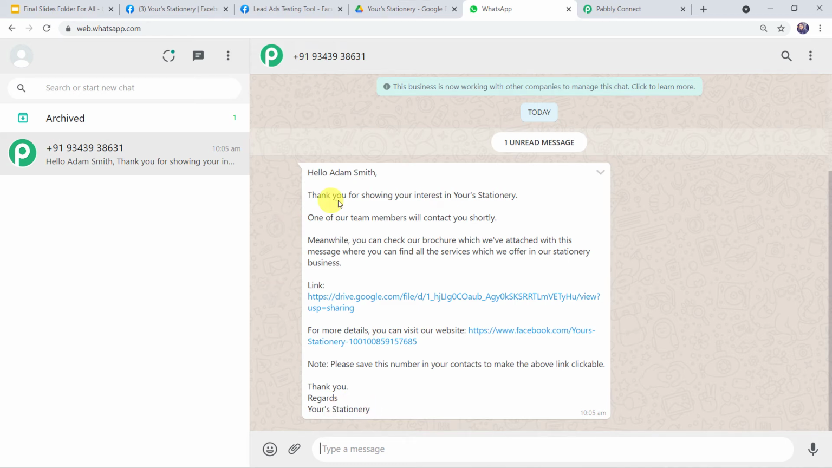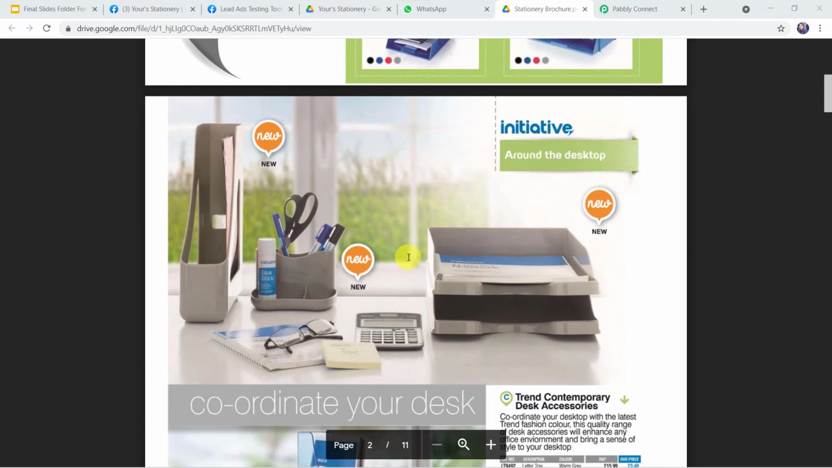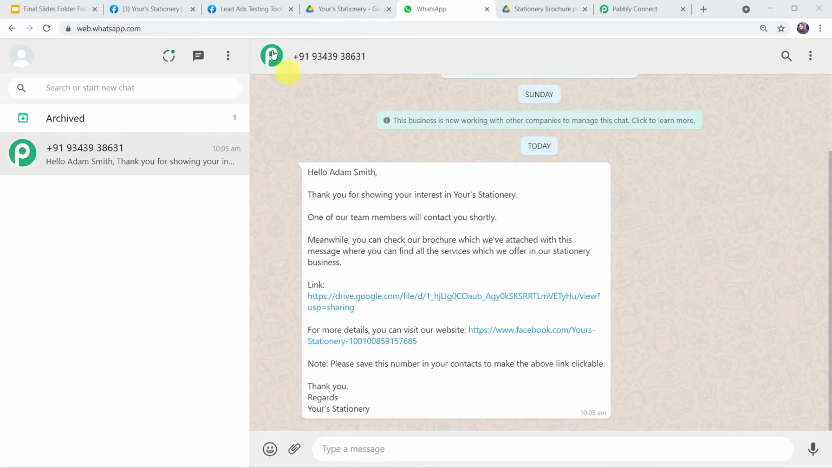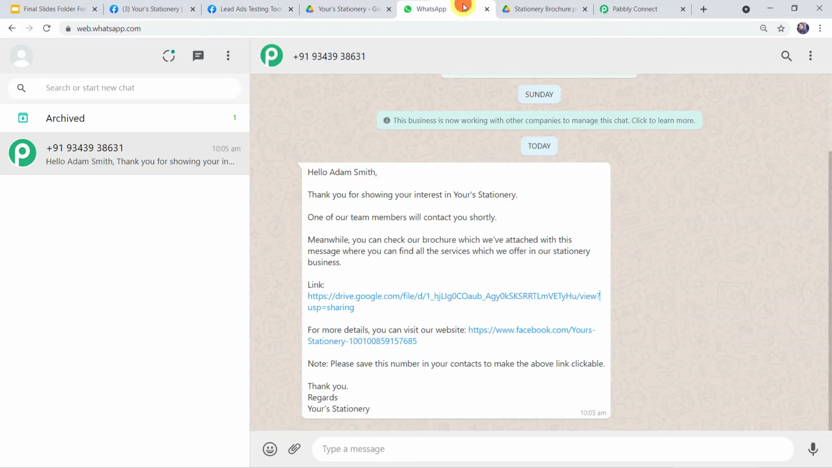Okay, so a message is sent on the WhatsApp number of the customer. So now let us check this link also. What is there inside this link? And here I can find the stationery brochure which is shared on the WhatsApp number of the customer. So here you might be wondering that I just filled a form over here and automatically a message is sent on the WhatsApp number of the customer over here along with the brochure link. So how did I manage to do this?